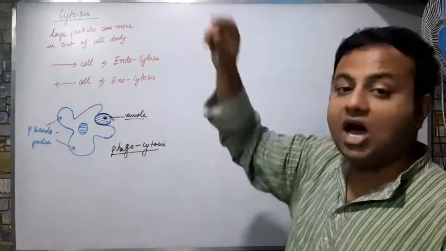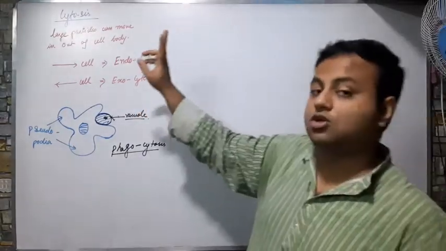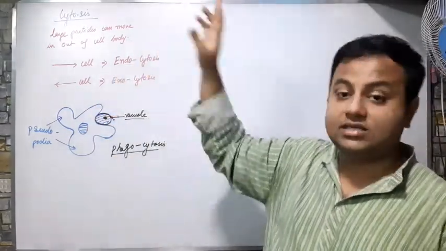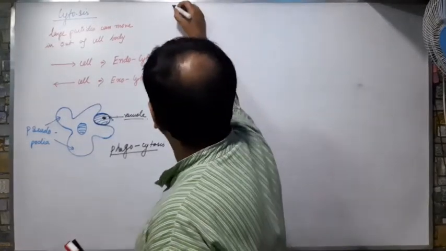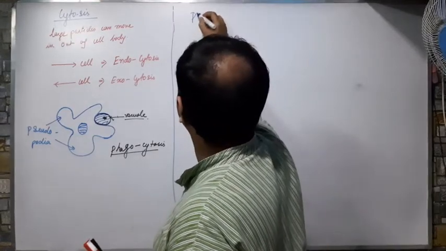Correct? So this is how cytosis takes place. Other than diffusion and osmosis, this cytosis also takes place, but this is for very certain kinds of cells. All cells do not contain this cytosis. Now, next topic. We have one more thing that is called plasmolysis.